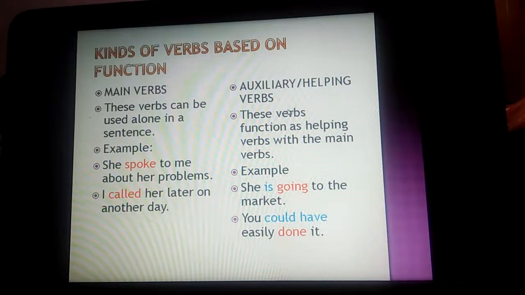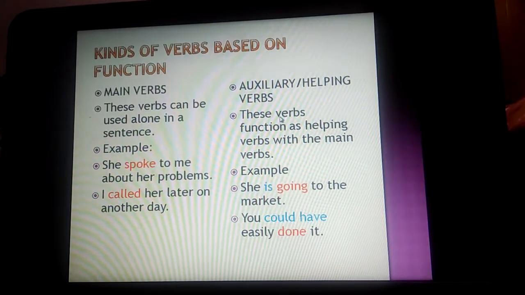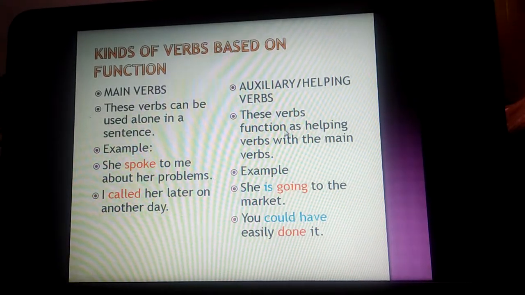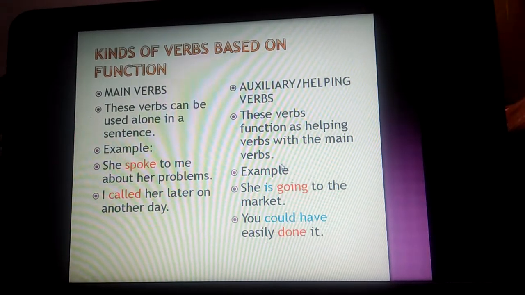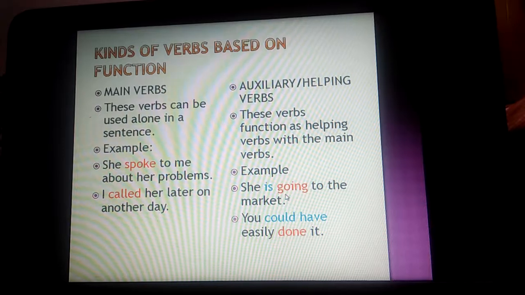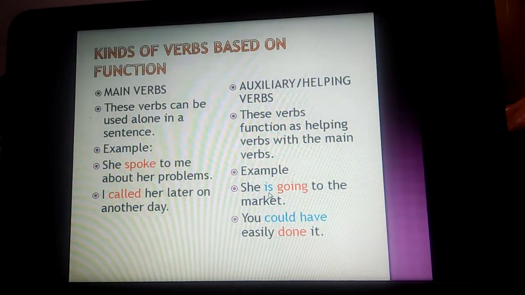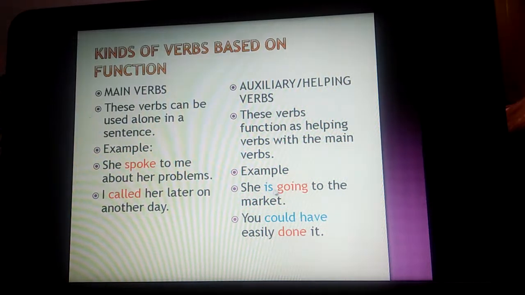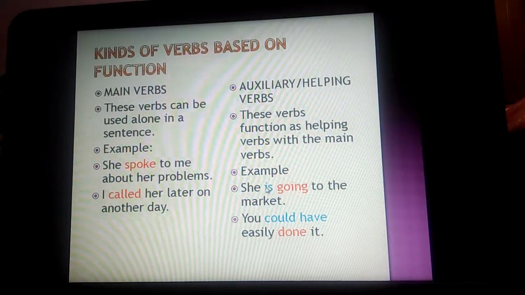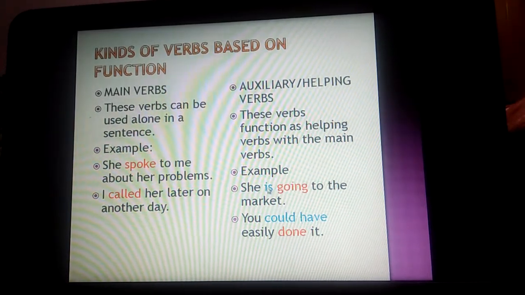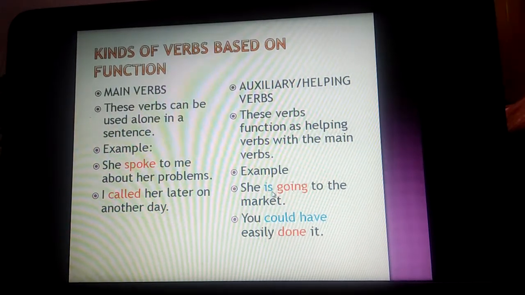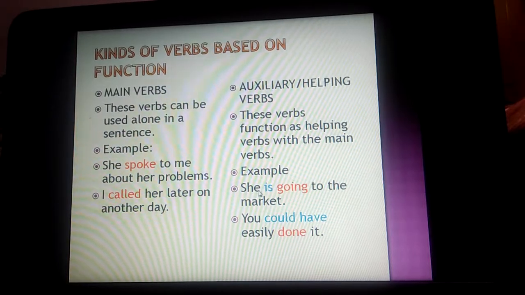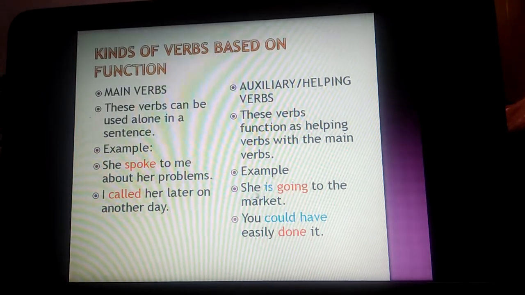Auxiliary verbs are also known as helping verbs. These verbs function as helping verbs with the main verb. They are used along with the main verb. For example, she is going to the market. So here two verbs are there: one is 'is' and another one is 'going'. Going is the main verb and 'is' is the helping verb. It depends upon the tense and the subject of the sentence.